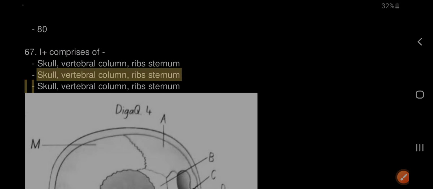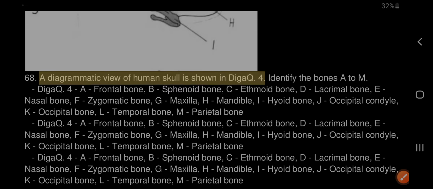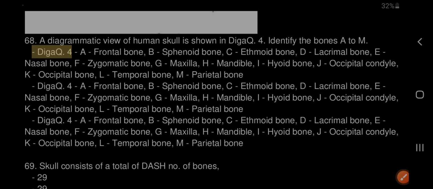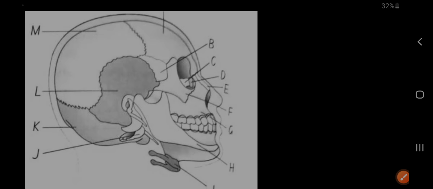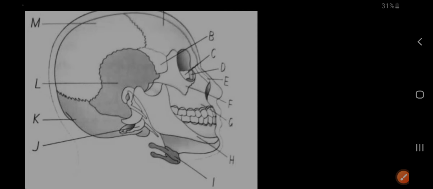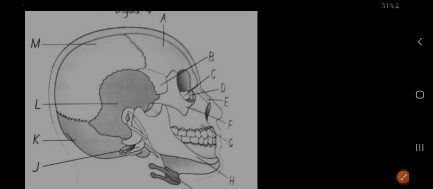68. A diagrammatic view of the human skull is shown in the diagram. Identify the bones A to M. A: frontal bone. B: sphenoid bone. C: ethmoid bone. D: lacrimal bone. E: nasal bone. F: zygomatic bone. G: maxilla. H: mandible. I: hyoid bone. J: occipital condyle. K: occipital bone. L: temporal bone. M: parietal bone.